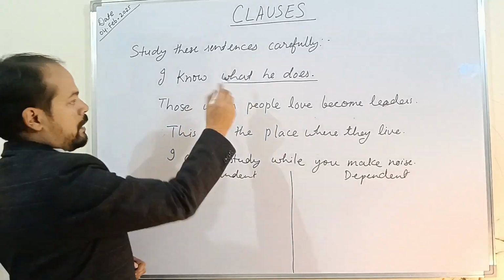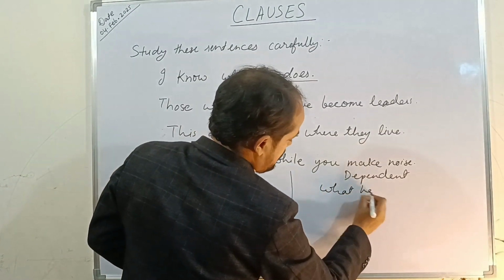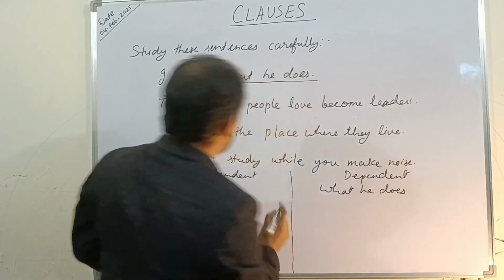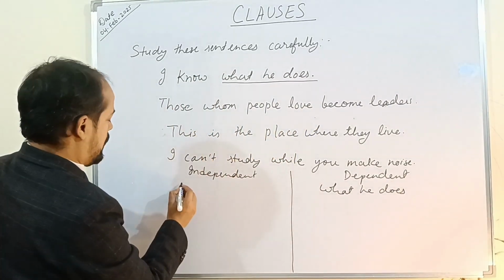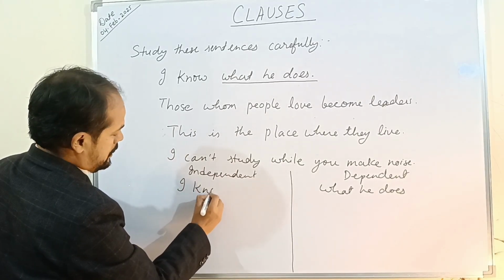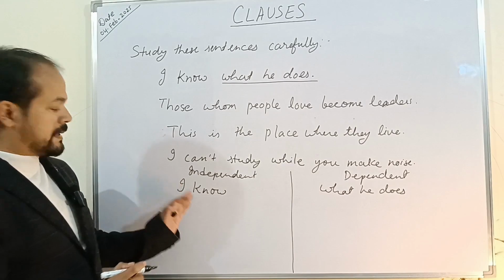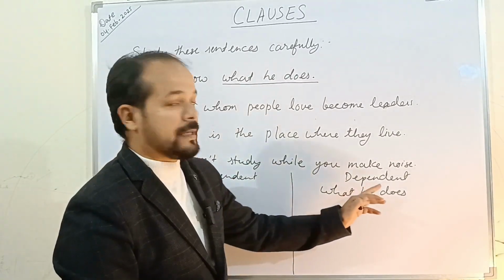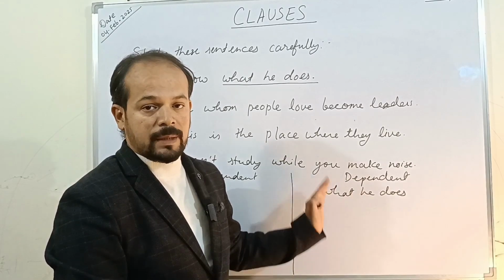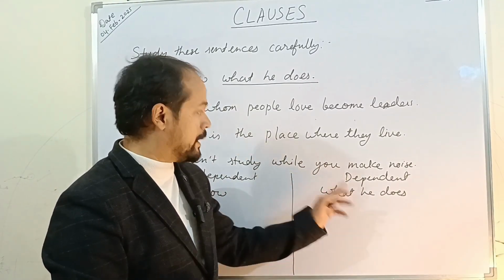Okay, so what he does is a dependent clause. And I know, which I'm writing over here, is an independent clause, which makes complete sense. Whereas the dependent clause, what he does, cannot be written separately. It does not make complete sense. So it is a dependent clause.